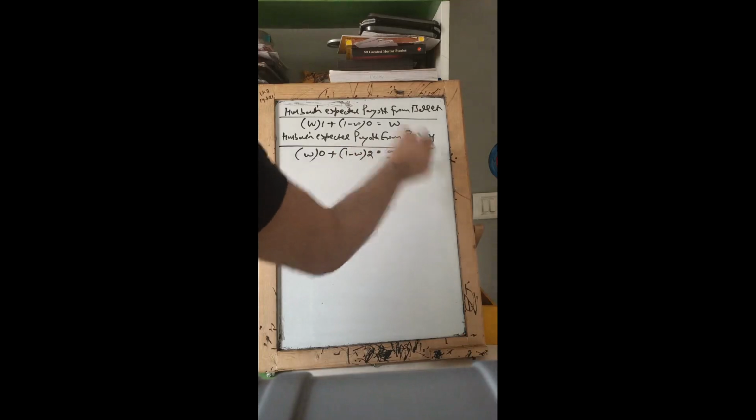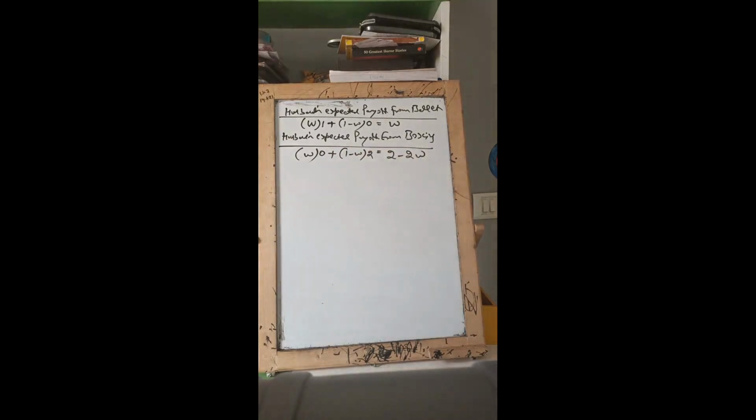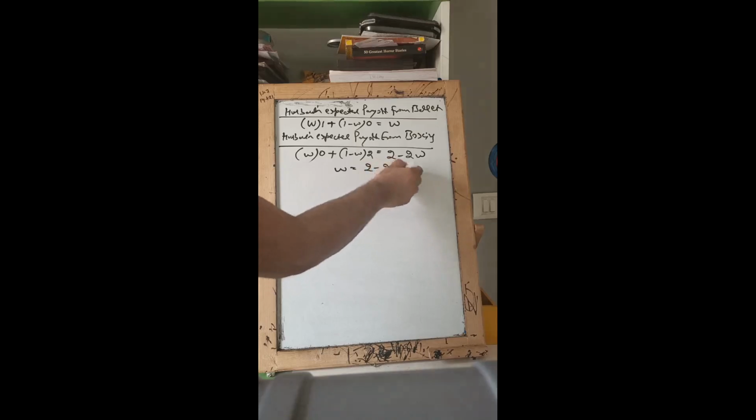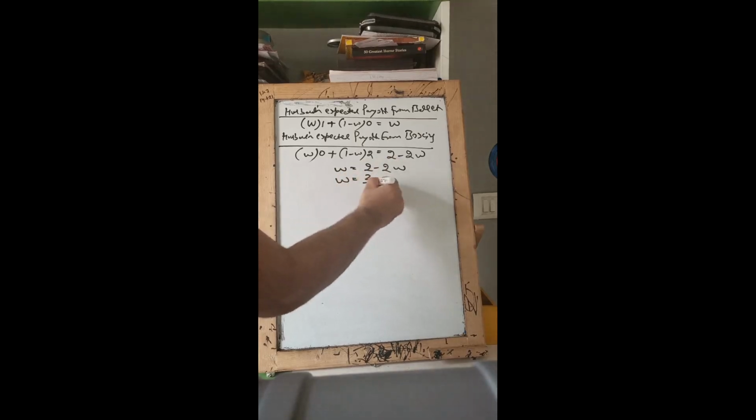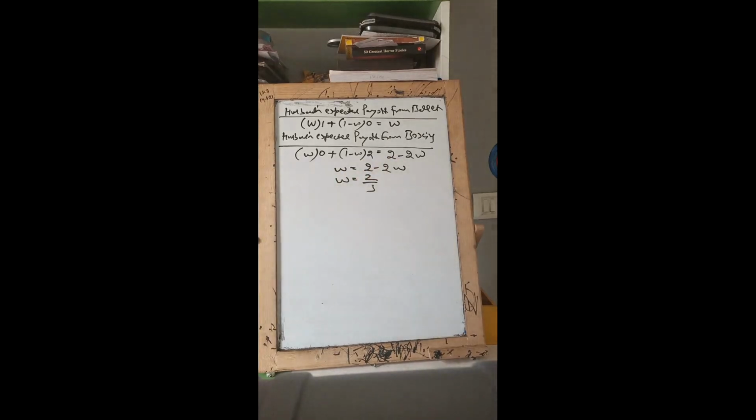Solving it leaves us with 2 minus 2W. Now again, just like we did in the case of the wife, we have to make this husband indifferent between these two possible outcomes, or the possible values of expected payoffs. Doing that gives us this. So we have W is equal to 2 by 3.